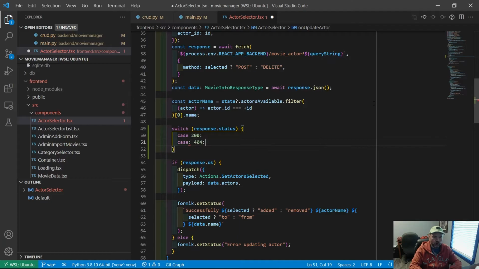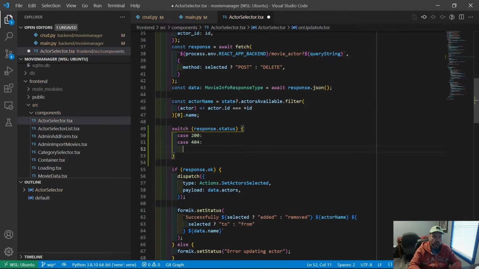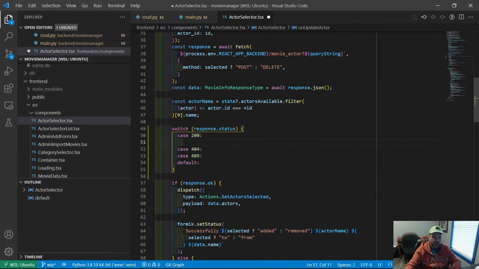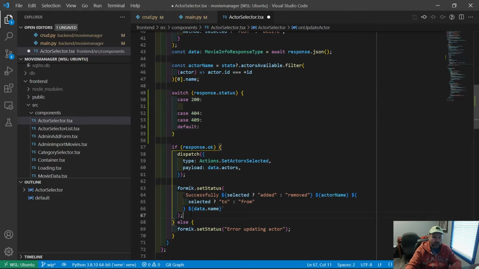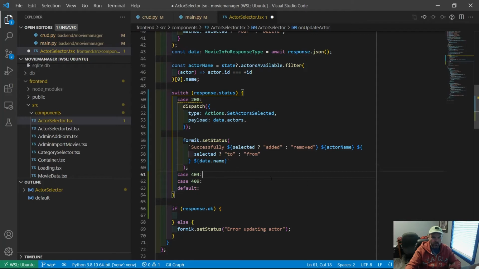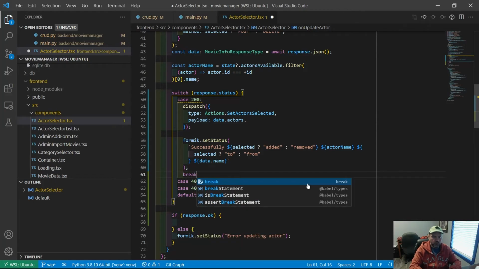So we'll have a 404, case 409, and we'll have a default, and that will be for our case 500. All right, so what are we going to say? Well, in case 200, we're going to do this, because that's what we're doing on case 200 already. And then I want to break there, obviously.